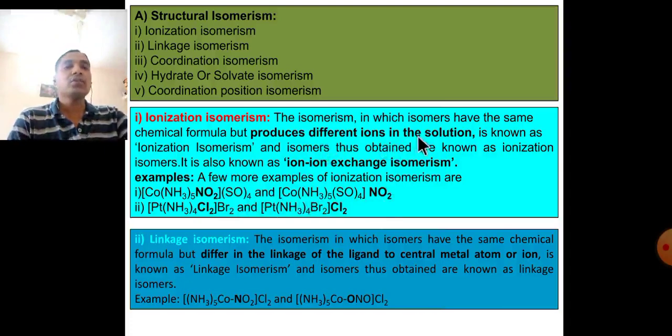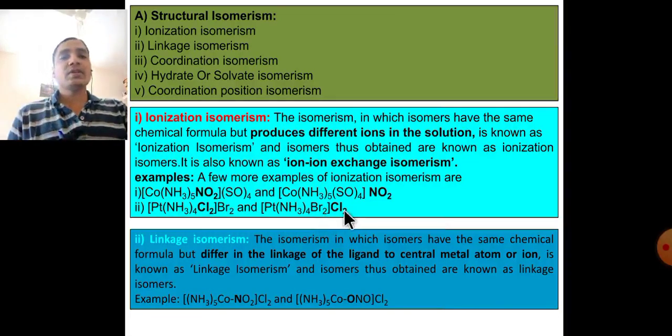That's why they produce different ions in solution; this is known as ionization isomerism, and the isomers thus obtained are known as ionization isomers. It is also known as ion-ion exchange isomerism. These are the examples. The second example shows Cl2 and Br2: Cl is in the coordination sphere and Br2 shows as ions. In the same chemical formula, Br is in the coordination sphere but Cl2 shows as ions.